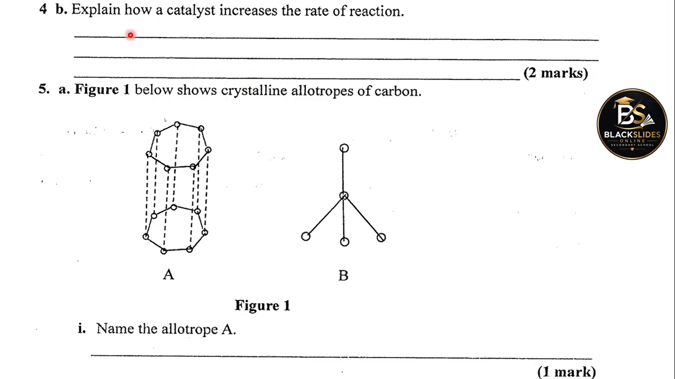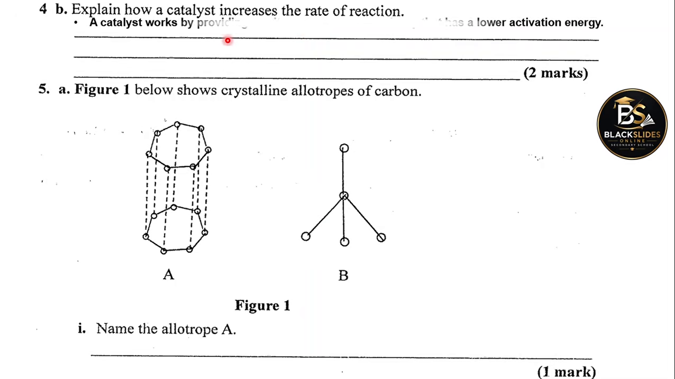Question number 4b. Explain how a catalyst increases the rate of reaction. Remember that a catalyst increases the rate of reaction. It's one of the factors that affect the rate of reaction. So the examiner is asking us to explain how. How does a catalyst speed up the rate of reaction?